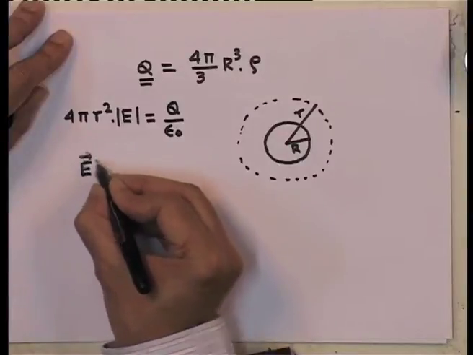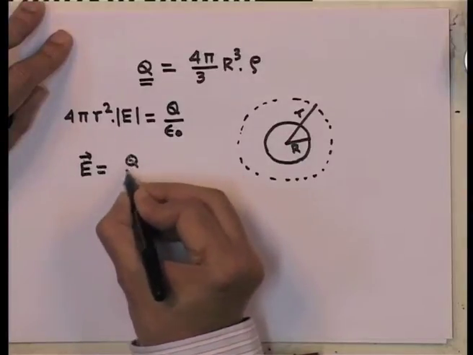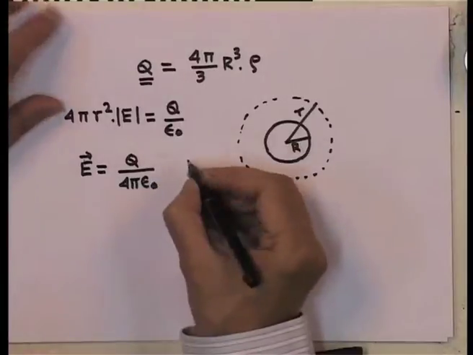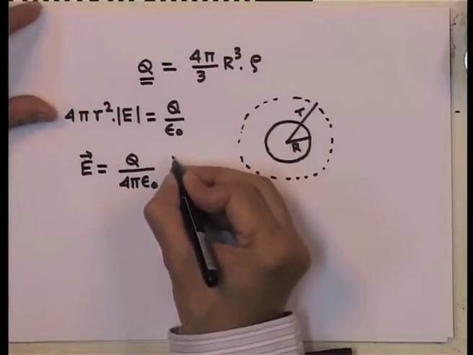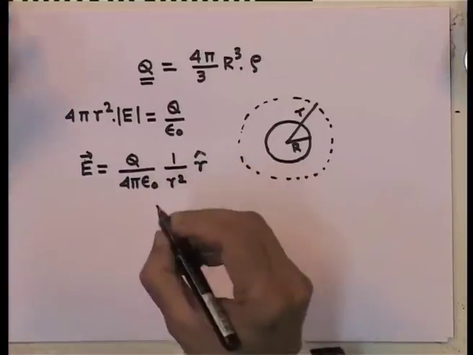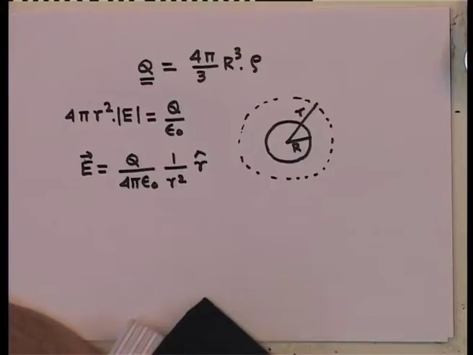This time I will put in its radial direction: q by 4 pi epsilon 0, 1 over r squared, unit vector r, which is like Coulomb's law, as if the entire charge is concentrated at the origin.